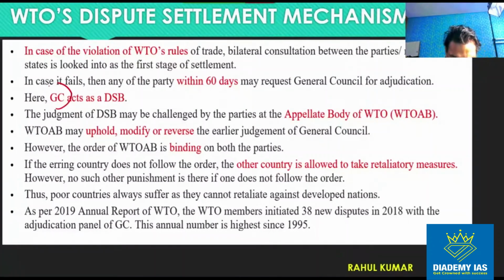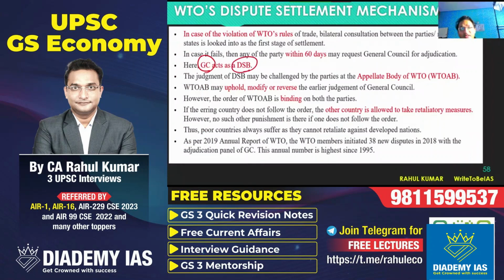This GC acts as the DSB. GC means General Council. This General Council acts as the dispute settlement body, right? So if there is any violation of any WTO rule, the rule of most favored nation, rule of national treatment, rule of the minimum domestic support, any rule under any agreement, first the parties will start bilateral consultation with each other, right?